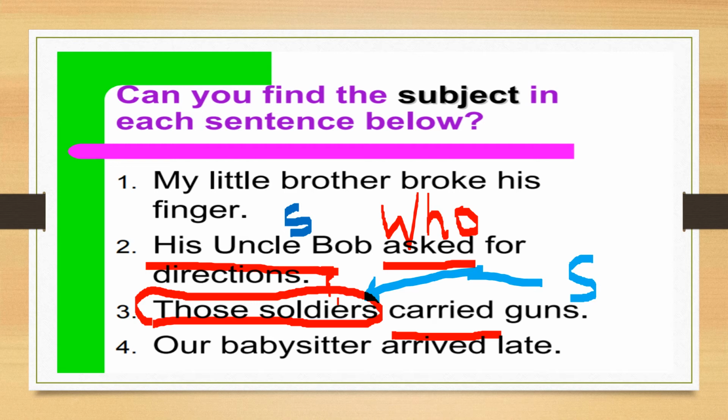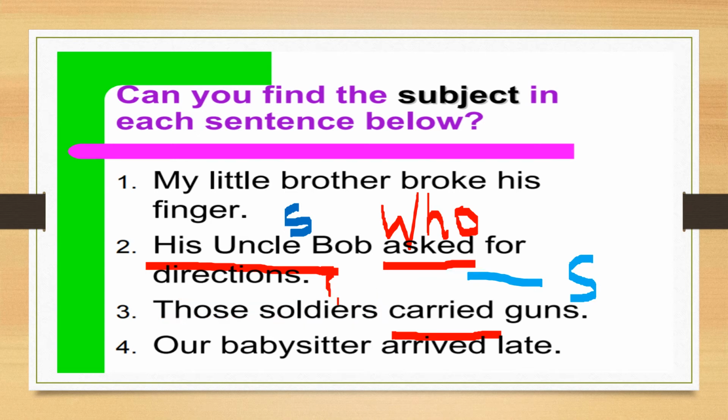Now let's check the last sentence as well. Our babysitter arrived late. So once again you have to find out the verb in this sentence. You can simply check here, our babysitter arrived late.